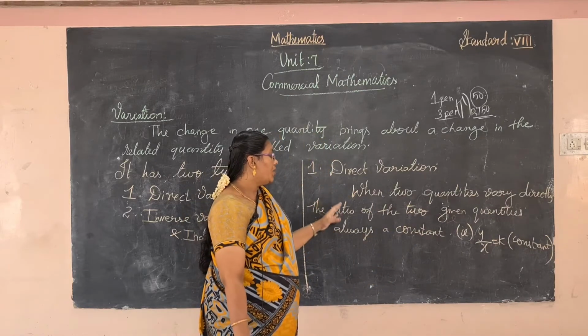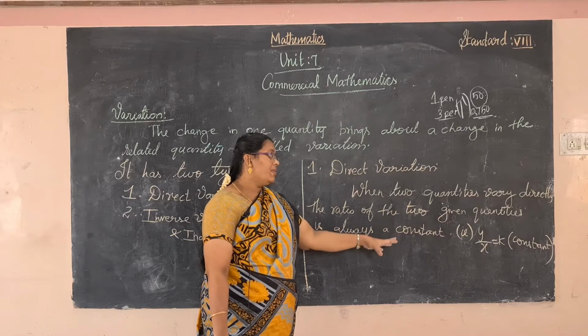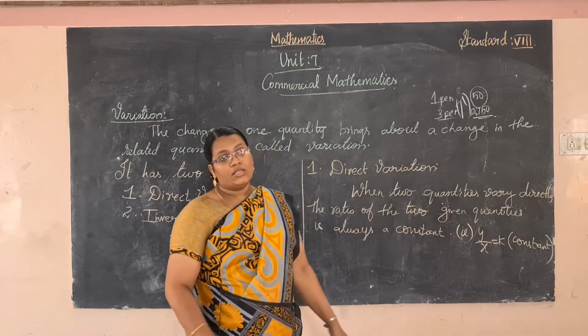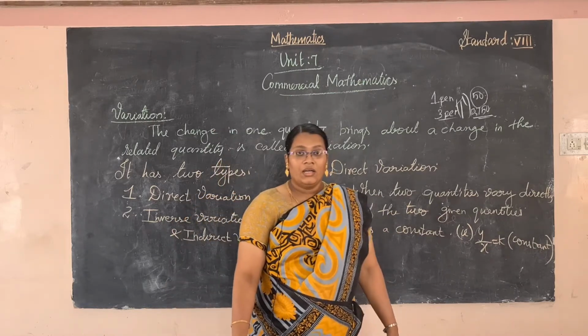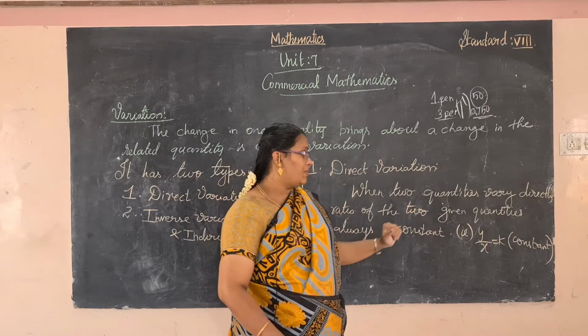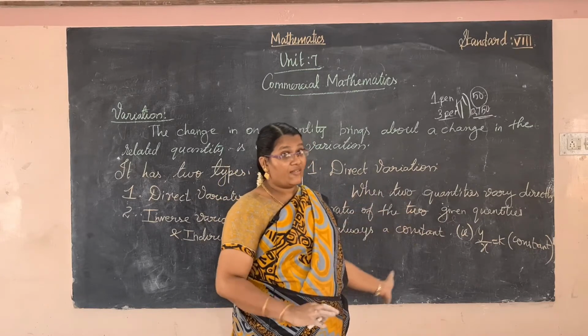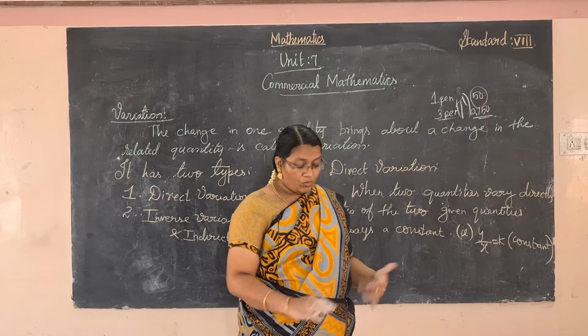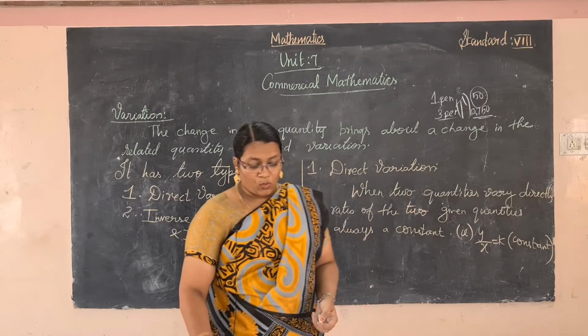So what is the formula for direct variation? y by x equals k, a constant. I hope you have understood this concept; we were thorough with it in the 7th standard also. Now let us move to the example problems.